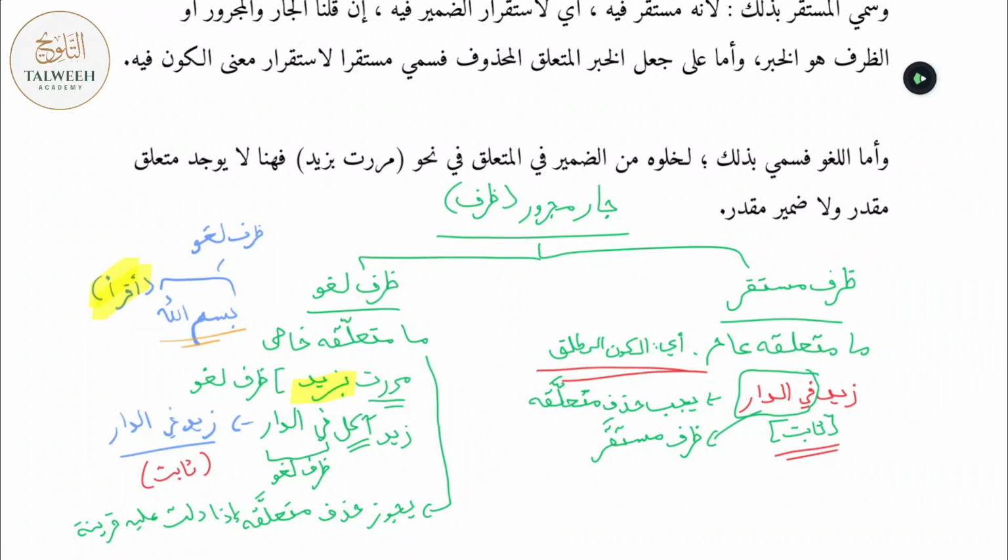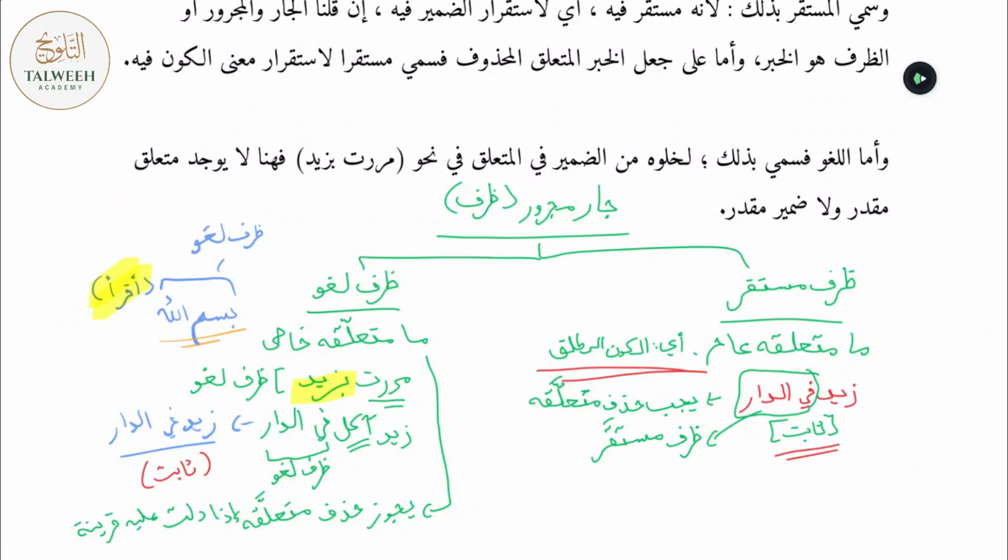So when there is context or there is an indication or a proof showing that what's being intended is a very specific verb, the meaning of reading, helping, drinking, standing, etc., over there you're allowed to omit that verb. And this is why you'll find this prevalent in the kalam of the Arabs, that they will omit the muta'allaq of a ظرف لغو. Alright, for instance, وَلَقَدْ أَرْسَلْنَا وَإِلَى ثَمُودَ أَخَاهُمْ صَالِحًا. وَإِلَى ثَمُودَ أَخَاهُمْ صَالِحًا أي وَإِلَى ثَمُودَ أَرْسَلْنَا أَخَاهُمْ صَالِحًا. Now, because it's clear from the context that the verb أرسلنا is intended, it was omitted. And there's nothing wrong with this because دلت عليه قرينة.